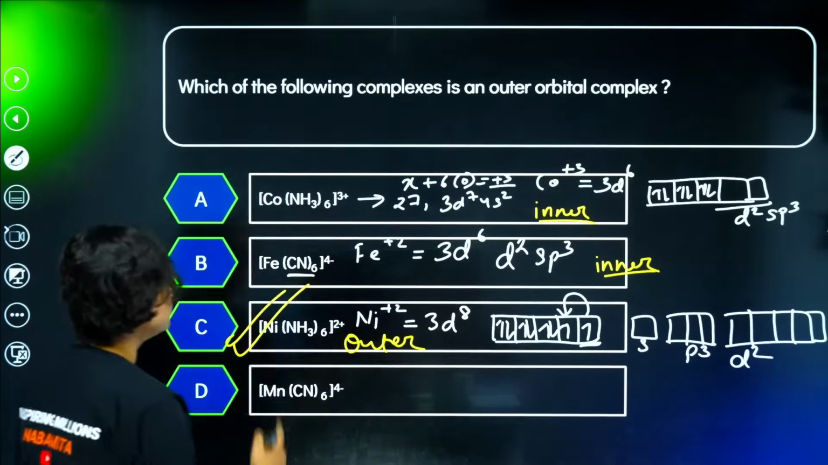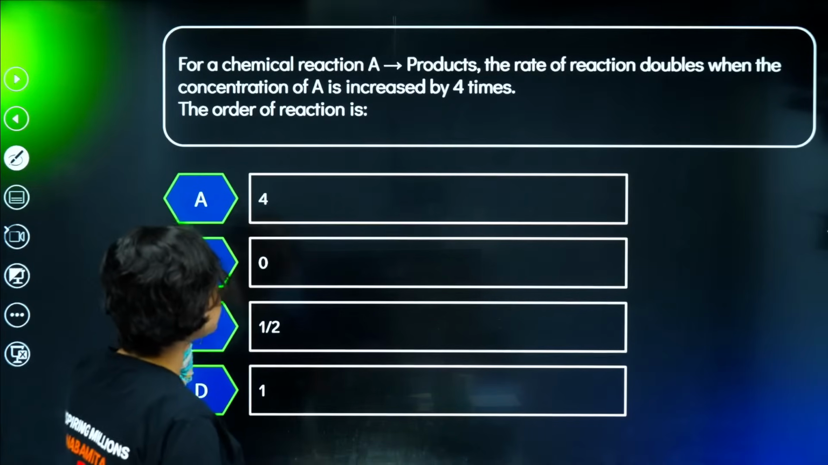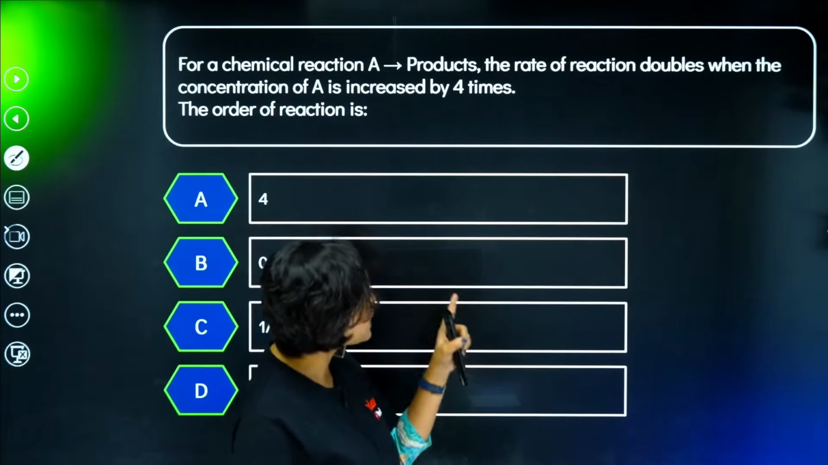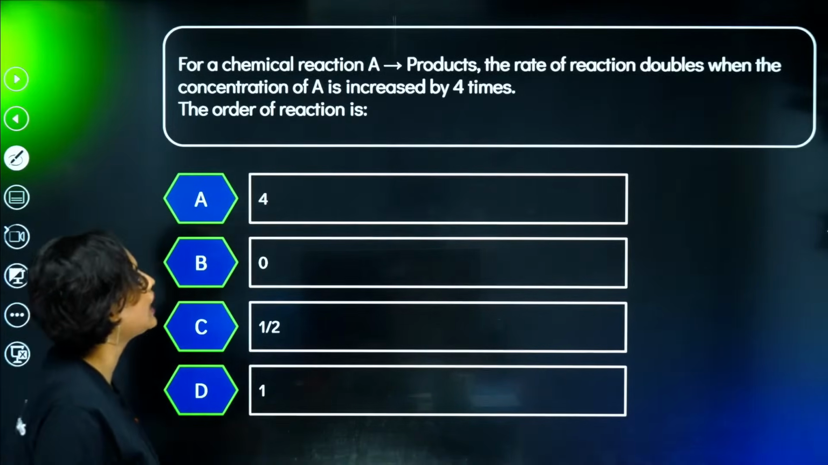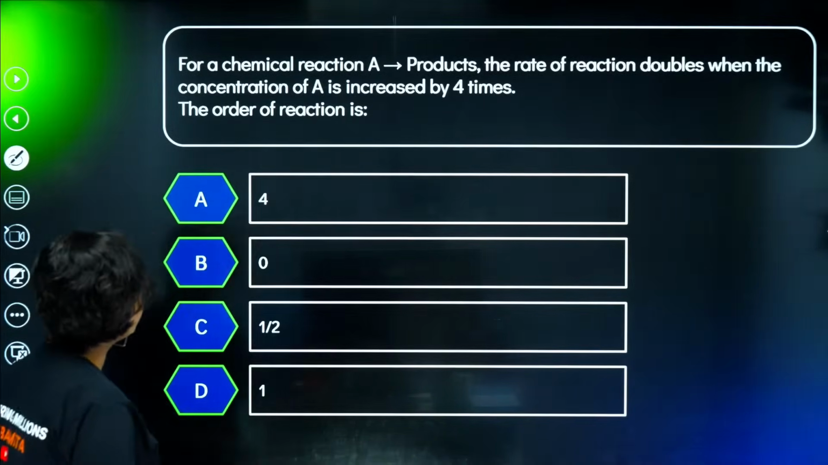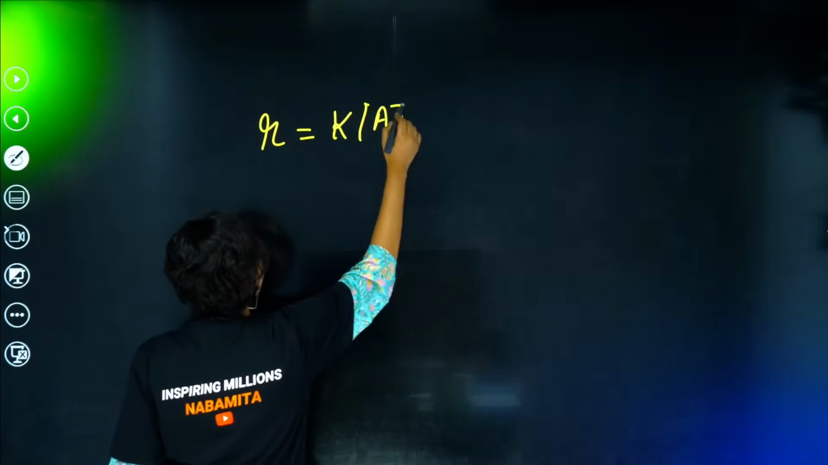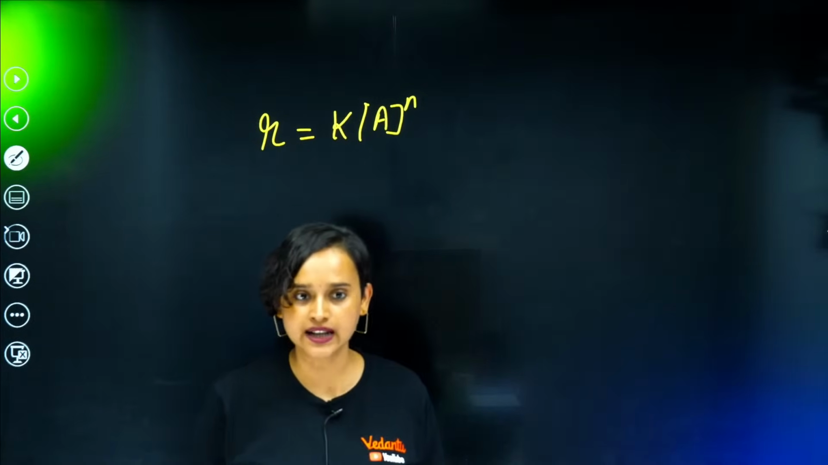All right, moving on to the next question. For a chemical reaction A gives products, the rate of reaction doubles when the concentration of A is increased by 4 times. So rate of reaction, basically R. How do we write R? R we can write as K[A] to the power n. Make sense?